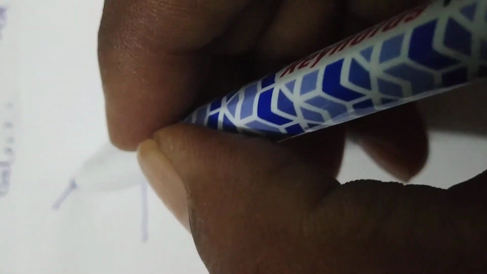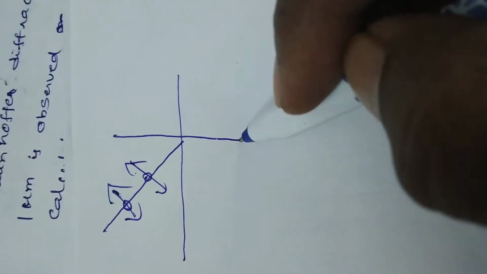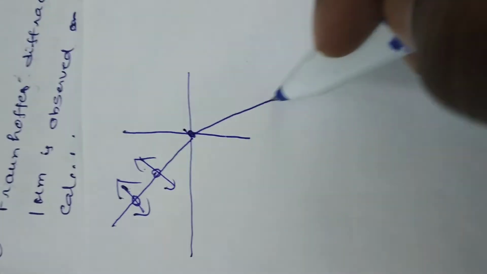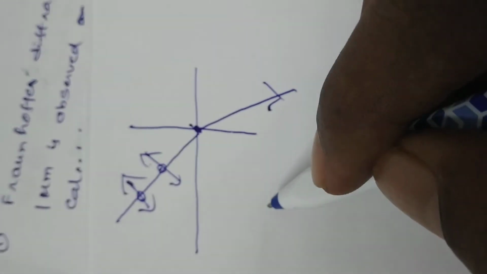What is the given example? Suppose this is the surface of the transparent medium. Unpolarized light is made to be incident on the surface. This is unpolarized light. This is the normal drawn on the surface, and this is the refracted light. The refractive index of the transparent medium is mu.